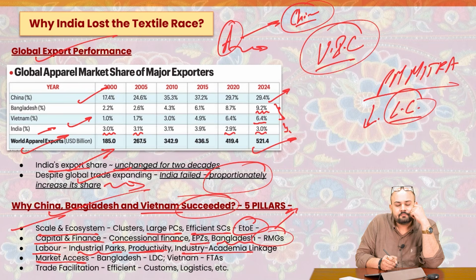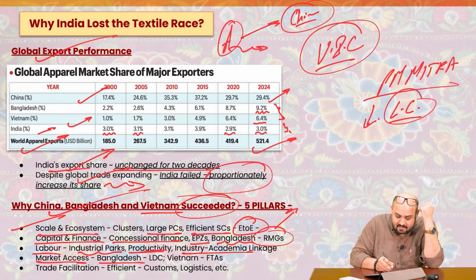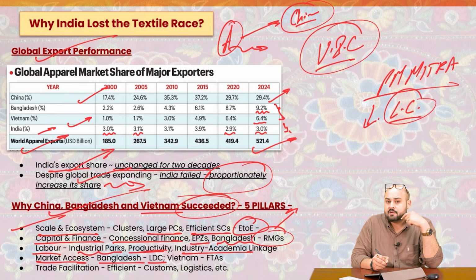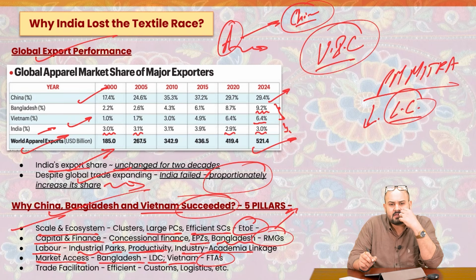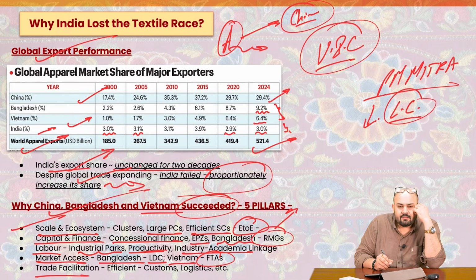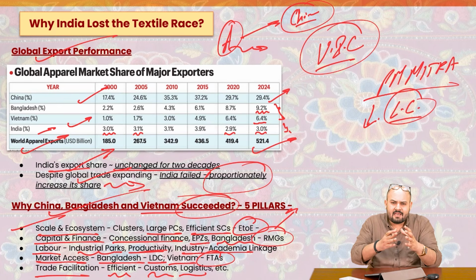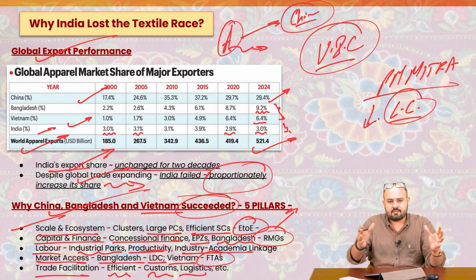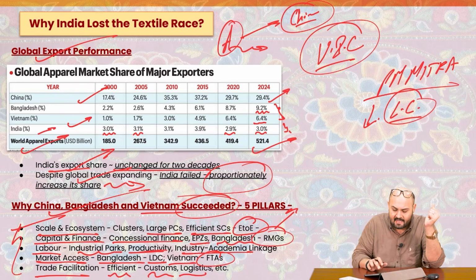Then we have market access. Now these countries have inherent advantages. For example, Bangladesh enjoys least developed country status. So other countries don't impose as much tariff on Bangladesh products as they impose on India's products. Then we have Vietnam. Vietnam has come up with free trade agreements with multiple countries, and over there it gets the advantage. Then we have trade facilitation. They have focused on efficient customs, port procedures, logistics, and documentation. So they have tried to simplify the regulatory aspect and the compliances into a very simple format, right? So these are the 5 pillars: scale, capital, labor, market access, and trade facilitation.